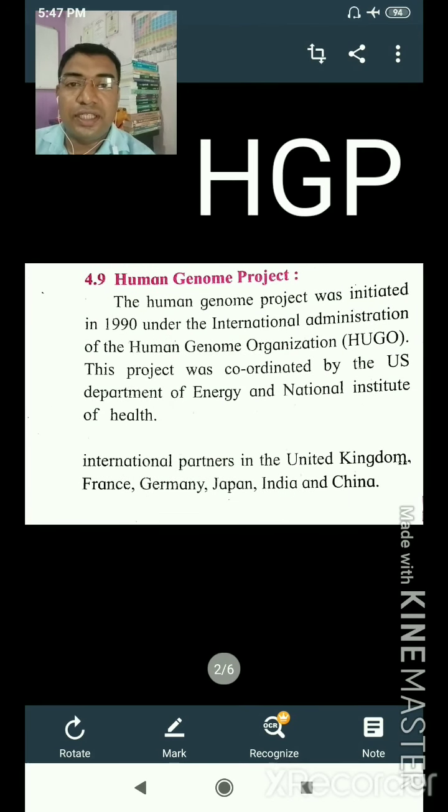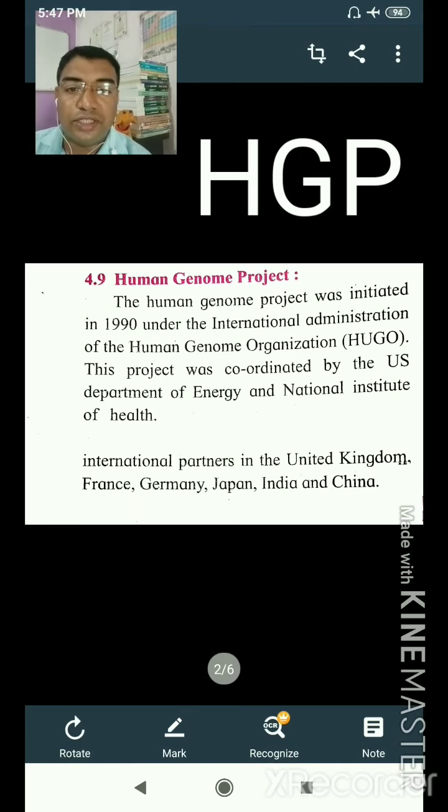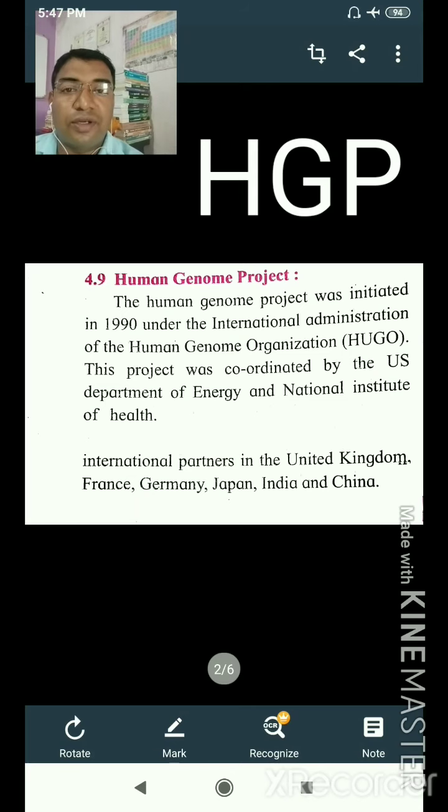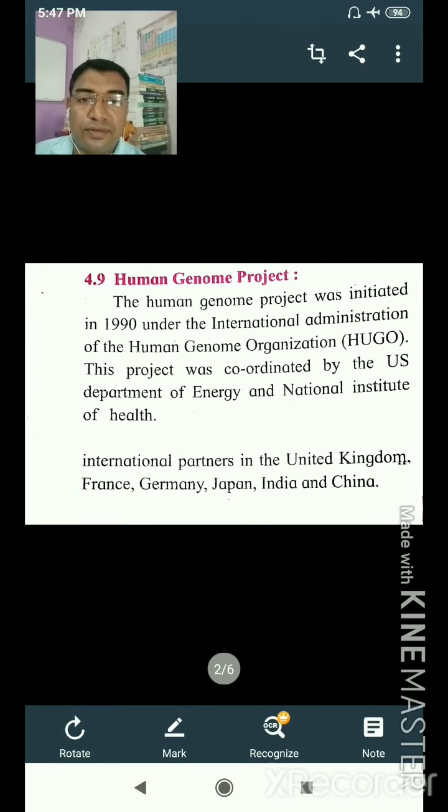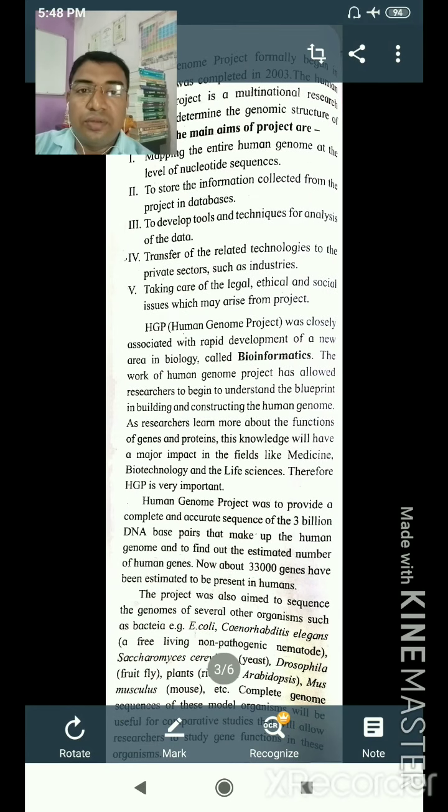HGP was initiated in the year 1990 by an international administration of Human Genome Organization. We call it HUGO. This project was coordinated by the US Department of Energy and National Institute of Health, and it had international partners of United Kingdom, France, Germany, Japan, India and China. Human Genome Project was started in the year 1990 and it was completed in 2003.